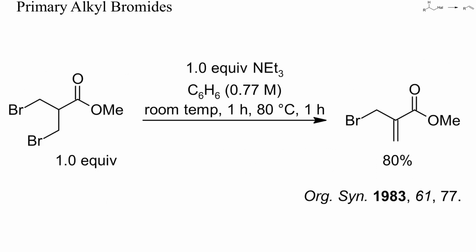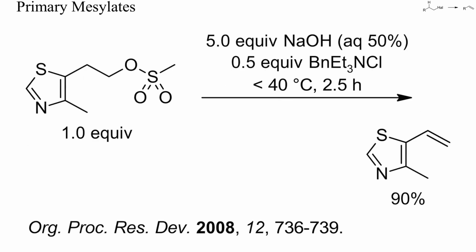In this example, the dehydrobromination proceeded under much milder conditions than in the previous example because of the activating effect of the methoxycarbonyl group. Only one equivalent of triethylamine was used to avoid quaternization of the amine by the product. Mesylates and tosylates are generally more difficult to eliminate than bromides or iodides. In this example, the elimination was eased by the thiazole ring and proceeded smoothly already at room temperature.